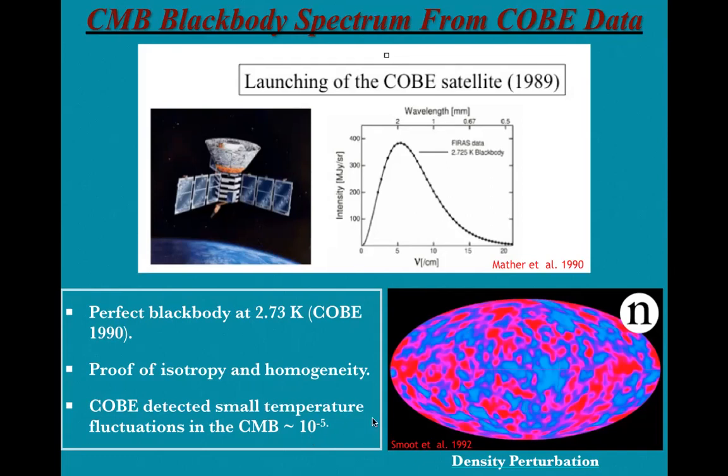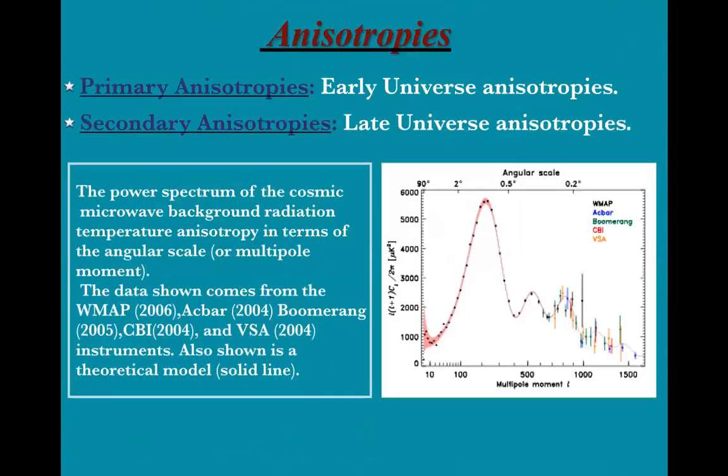Now, the CMB temperature anisotropy comes from the density perturbation present in the universe. We can classify these anisotropies into two categories. One is the primary anisotropies, which are the early universe density perturbations. And apart from primary anisotropies, there are the secondary anisotropies, which are the late universe anisotropies caused due to the interaction of microwave photons and matter in the low redshift universe.